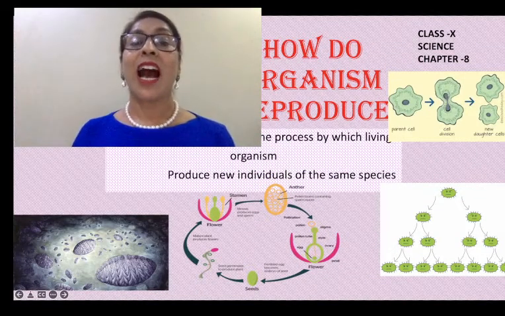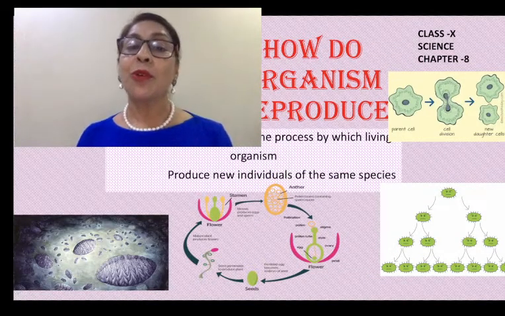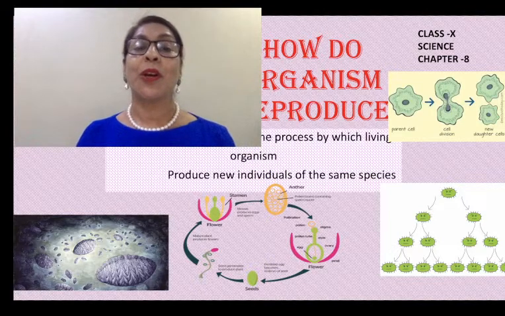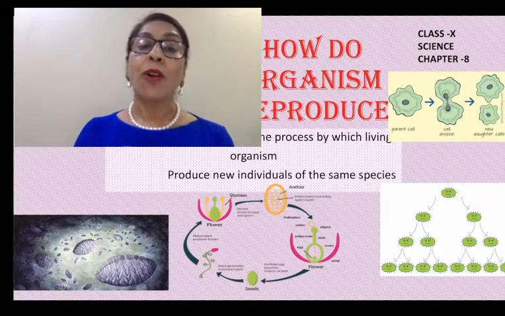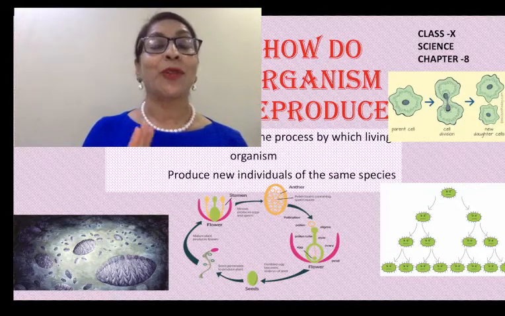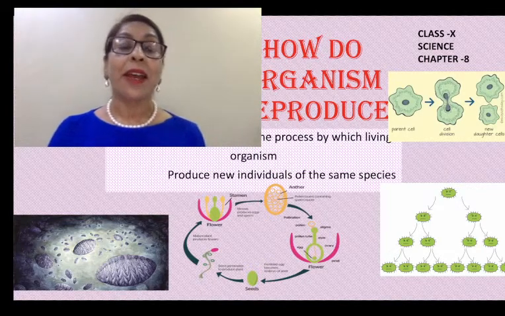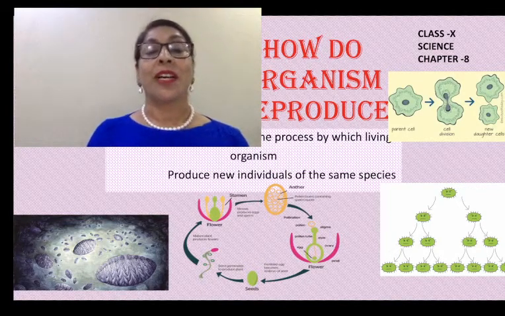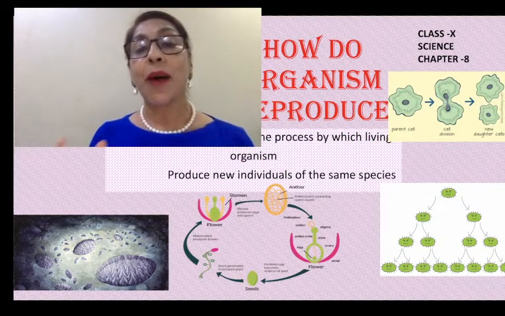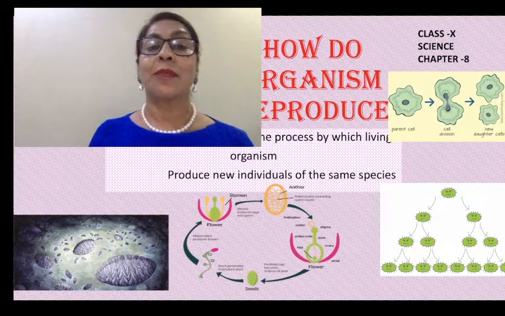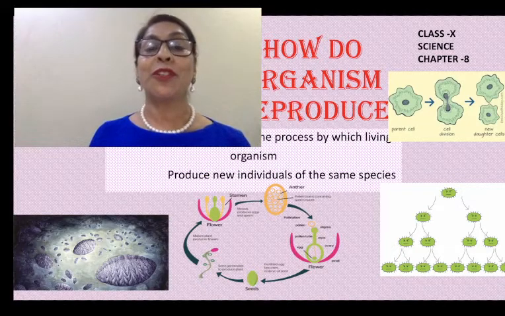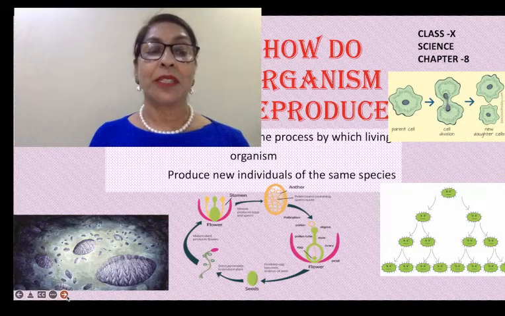Hello children, I am going to teach you how organisms reproduce. Do you know? A cat always produces a kitten, a cat does not produce a rat. Why? Because of reproduction. Reproduction is the process by which living organisms produce new individuals of the same species.